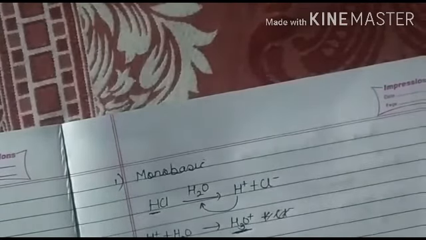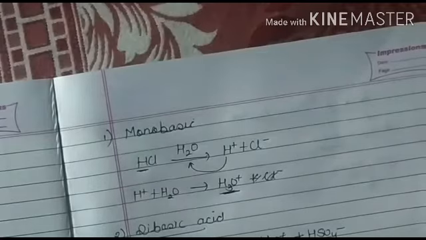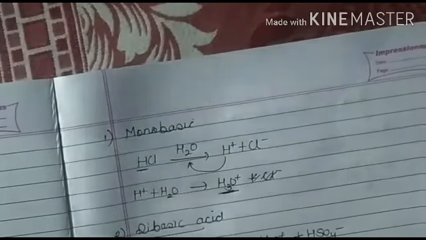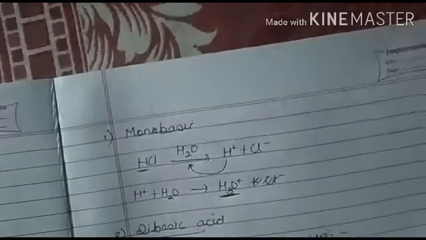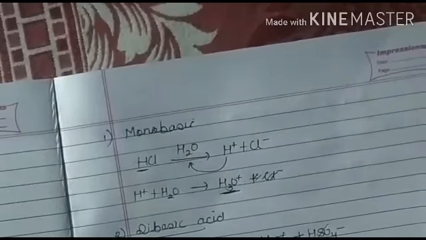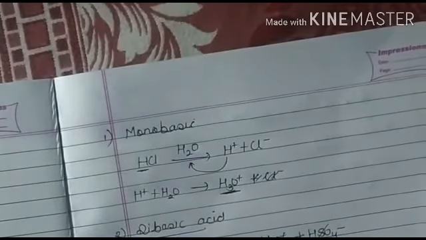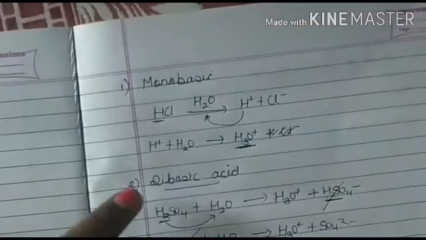If we see the overall reaction, the substances that are on both sides cancel out, so HSO4 negative cancels out. Now what does it form? H2SO4 reacts with 2 molecules of water and forms 2 hydronium ions plus SO4 2 negative. How many hydronium ions are released by H2SO4? Two. That's why it is known as dibasic.